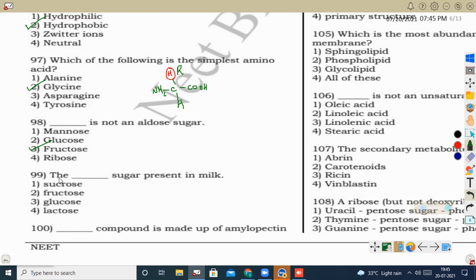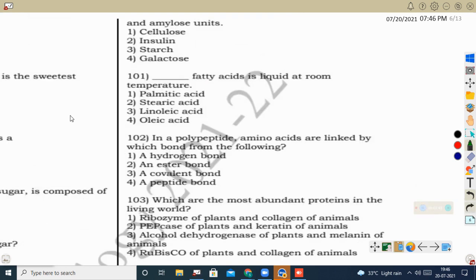Next question, the dash sugar present in milk. The sugar which is present in milk is lactose. Lactose is the dimer of glucose and galactose. Next question, dash compound is made up of amylopectin and amylose. Amylose and amylopectin are the components of starch. Amylose and amylopectin are present in a 1:3 ratio. Amylose is a water soluble compound, and amylopectin is a water insoluble compound.